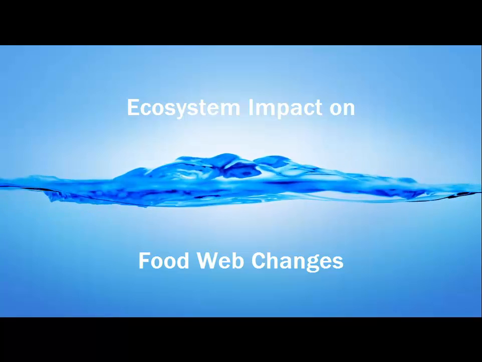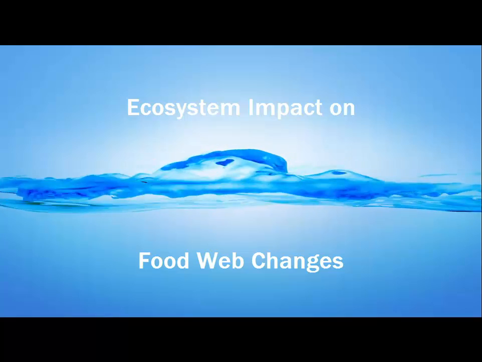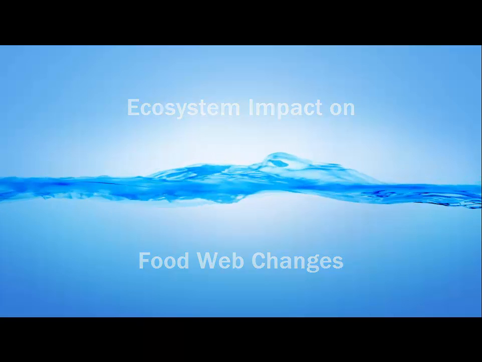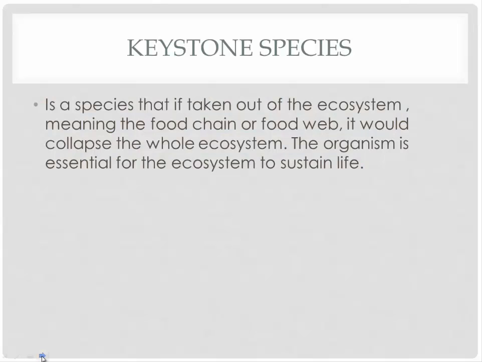Ecosystem impact from food web changes. A keystone species is a species that, if taken out of the ecosystem, meaning the food chain or food web, would collapse the whole ecosystem. The organism is essential for the ecosystem to sustain life.